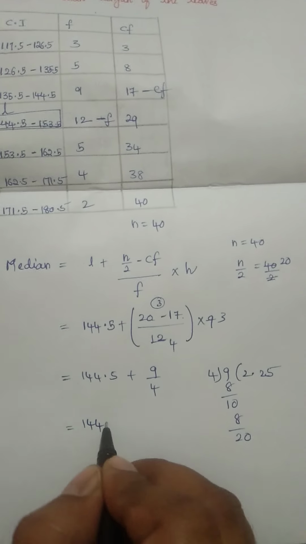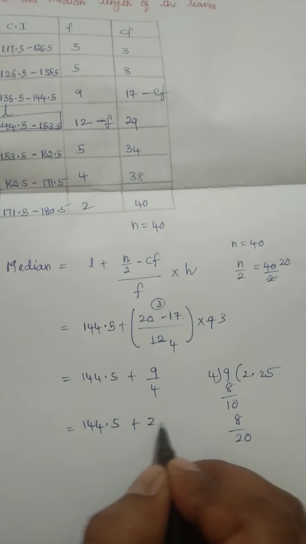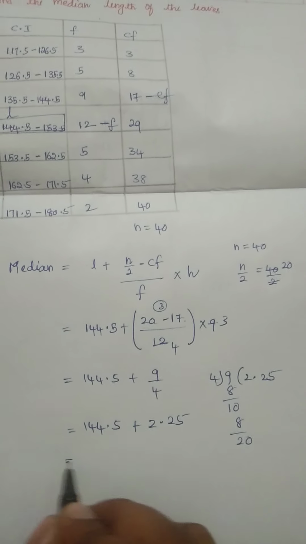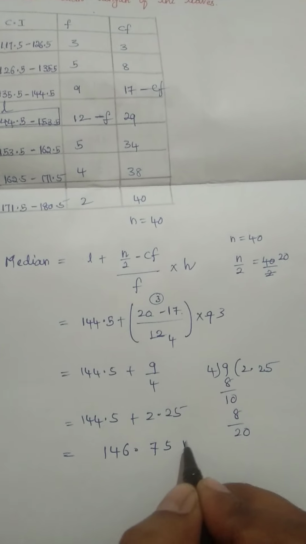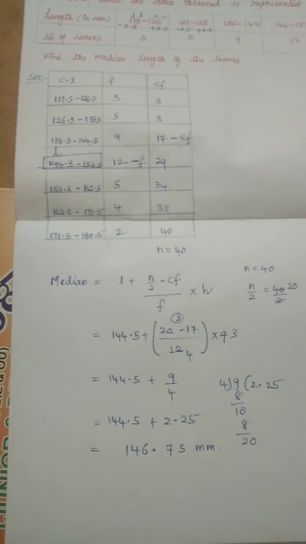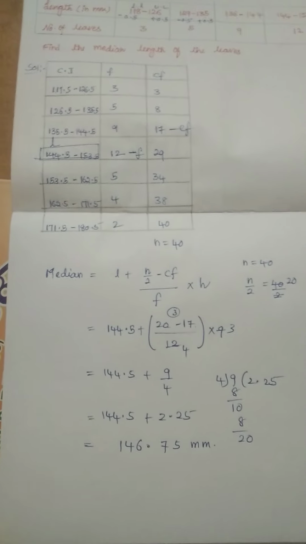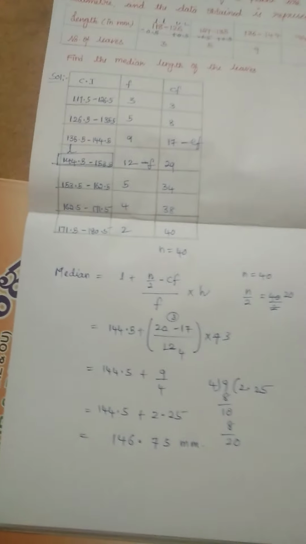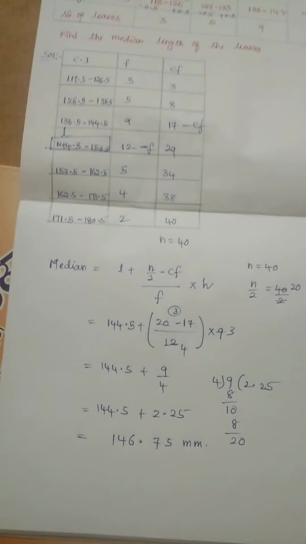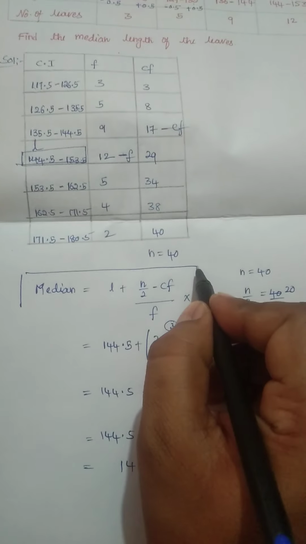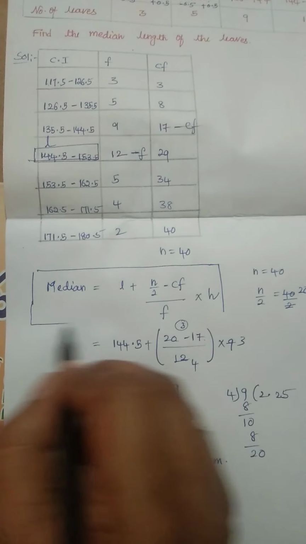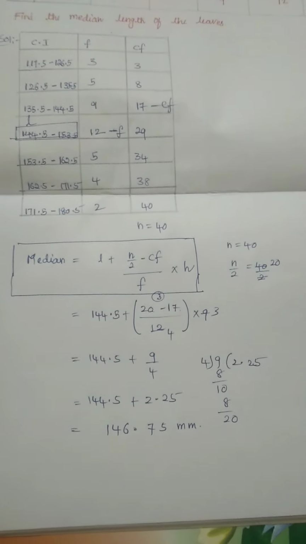So 144.5 plus 2.25 is equal to 146.75 millimeters. Here we have to convert the data into continuous classes, because we have the formula for continuous classes, that is median equals L plus (n by 2 minus CF) by f, into h, right? So this is our fourth question.